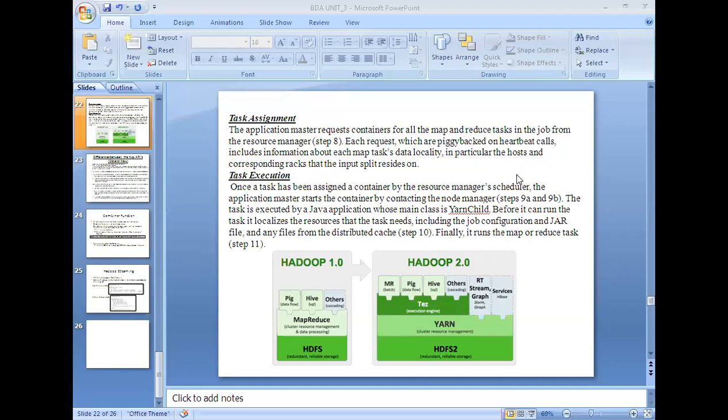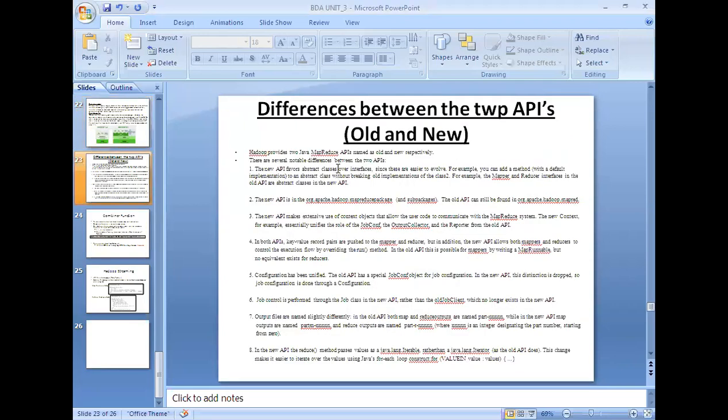Right? So in the next class, we will see what differences exist between these two APIs, and then we'll move to the implementation parts of mapper code, reducer code, and all. Hope you are all clear with these two frameworks. I will share the document today with the complete information regarding these two. Please go through it, and if you have any queries, I will answer those in the next class. Otherwise, if you have any small doubts, you can ask right now.